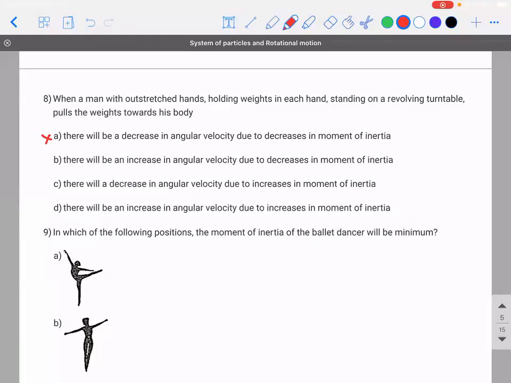Right, sir. Third option, let's see why. There is a decrease in angular velocity due to increase in moment of inertia. Wrong. There will be an increase in angular velocity due to the increase in moment of inertia. Wrong, because as far as angular momentum is concerned, moment of inertia and angular velocity are inversely proportional. Increase, here it should decrease.